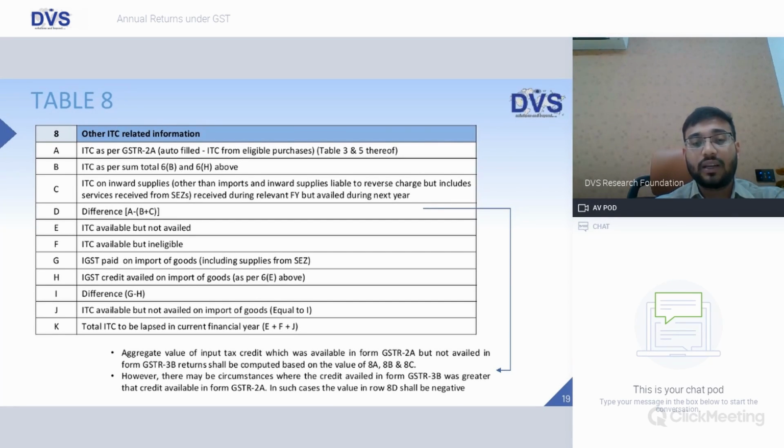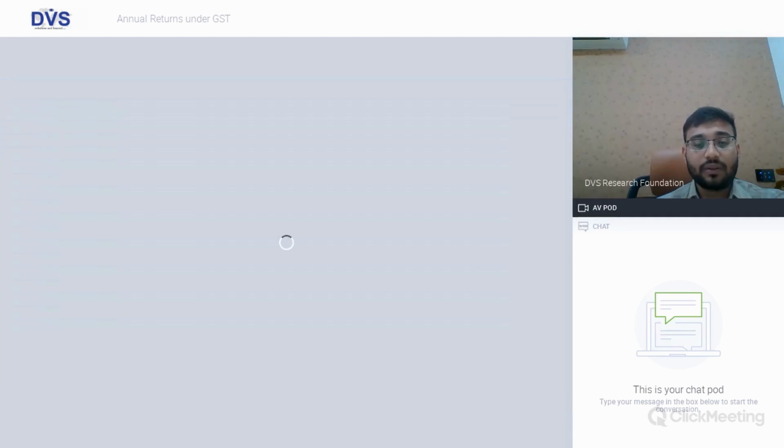The balance would lapse, which would form part of the K column, that is E plus F plus J. E is again ITC available but not availed. F would be ITC available but ineligible. In case of IGST, only to the extent of the import of goods less the credit availed would be available as credit. The balance will lapse.